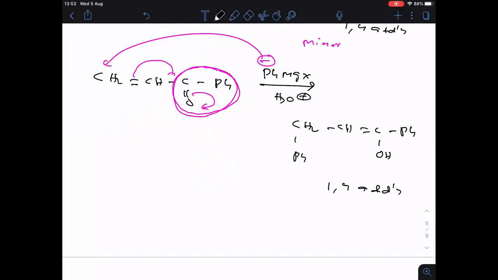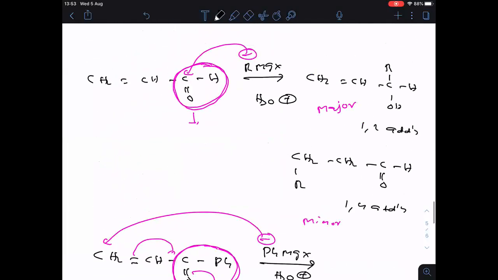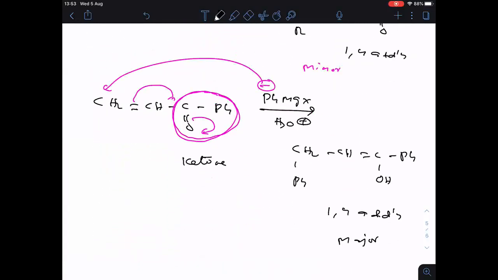So remember everyone, in acrolein, if ketone is there, then 1,4 addition is the major product. And if in acrolein, if aldehyde is there, then 1,2 addition is the major product. Because rate of nucleophilic addition is inversely proportional to crowding.